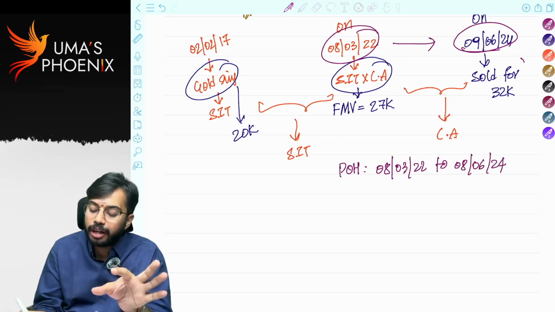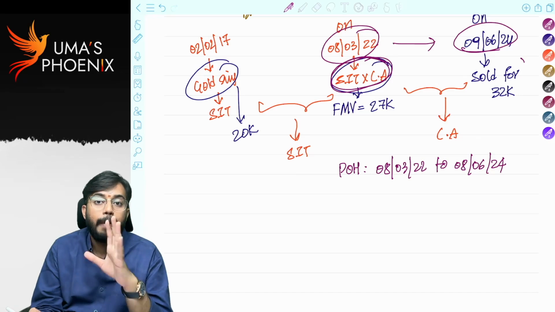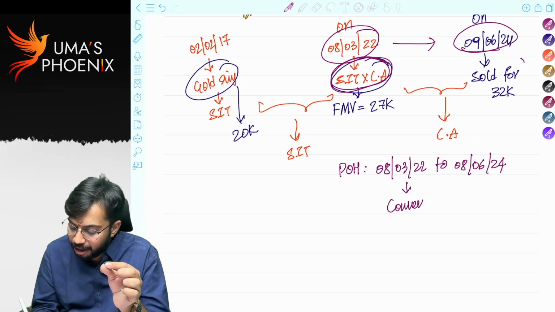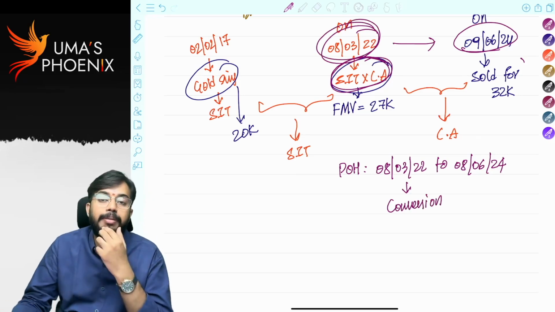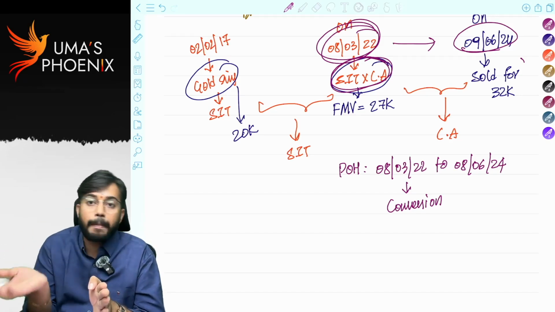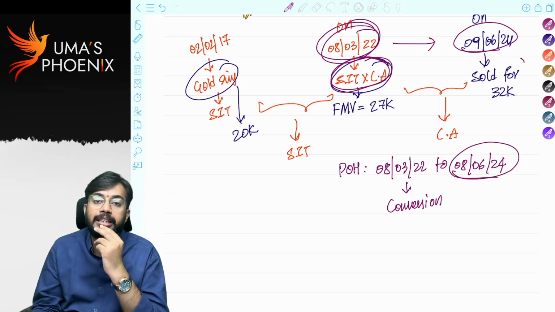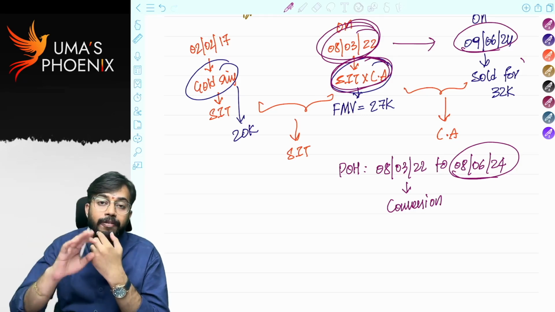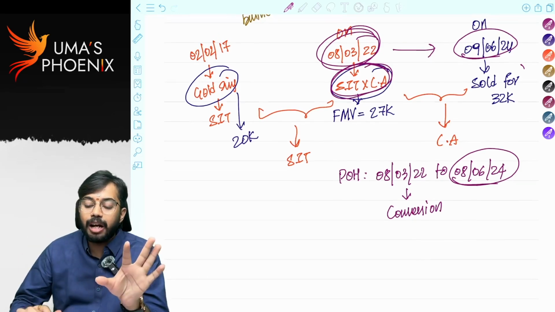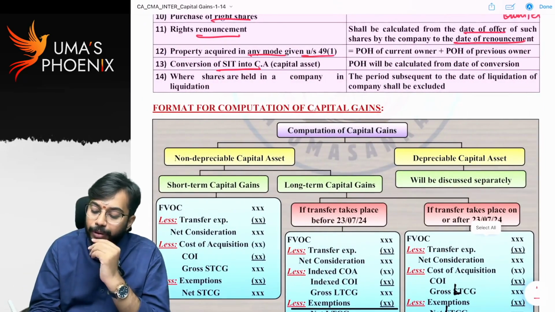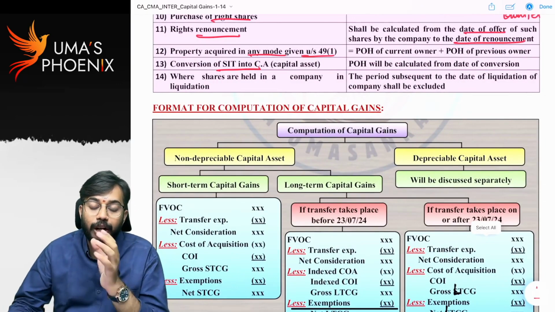So whenever stock in trade is converted into a capital asset, the period of holding will be calculated from the date of conversion. What is the date of conversion? The date of conversion is 8th March 2022. The period of holding will be calculated from the date of conversion up to the date prior to the date of transfer. So the date of transfer is 9th June, and the date prior to the date of transfer means 8th June. So in case of conversion of stock in trade into a capital asset, the period of holding will be calculated from the date of conversion up to the date prior to the date of transfer.